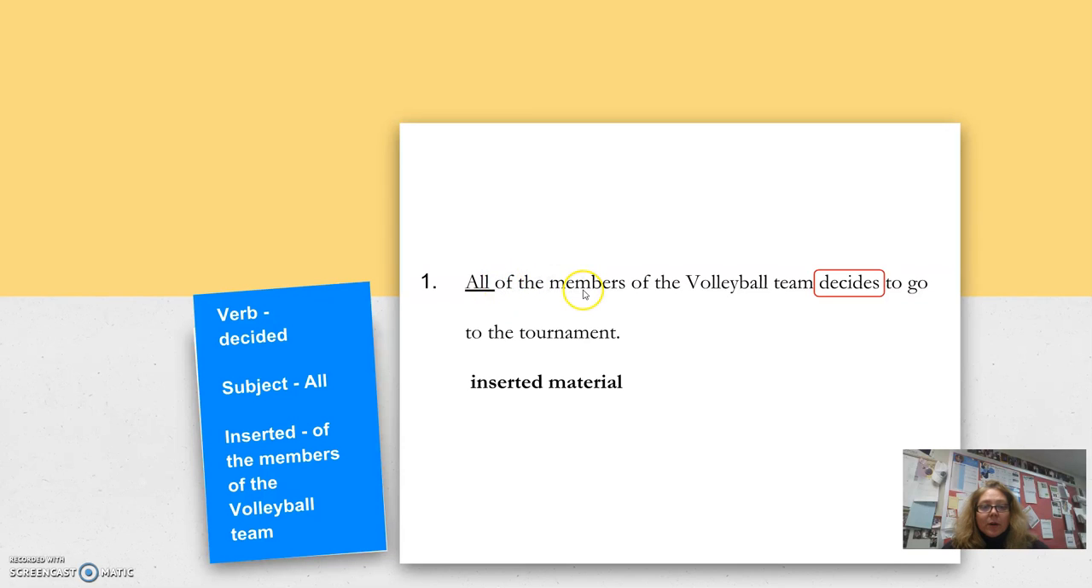If we picked the members, members is the object of a preposition here, of the members and of the volleyball team. Both of those you can't count. That's called inserted material. So it's all decides. Then we ask ourselves, is all they, do we say they decides or they decide? And you are correct, we say they decide. So therefore on your paper, you needed to cross out the S on decides and add, and actually I added the rule for you that this is inserted material. Notice the subject is underlined, the verb is circled, and I've changed it to the right way. Inserted material is our first ACT trick.